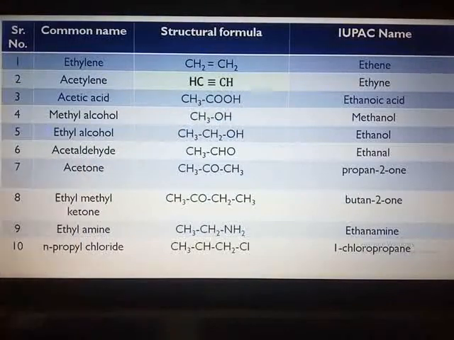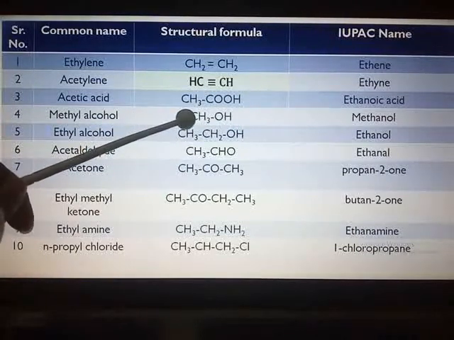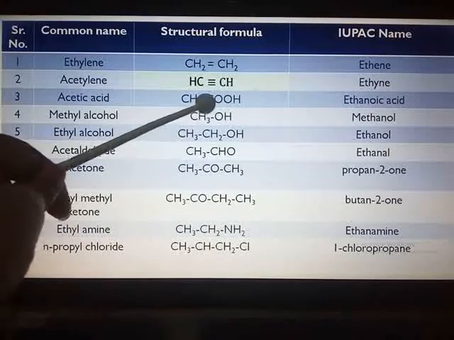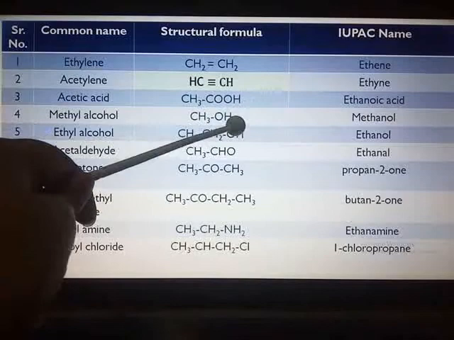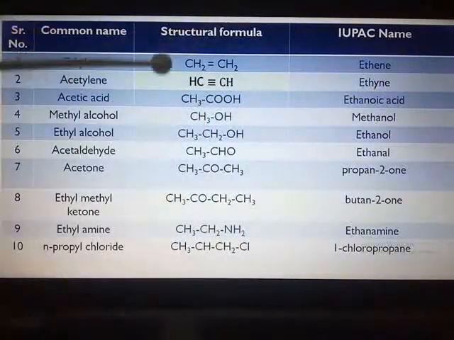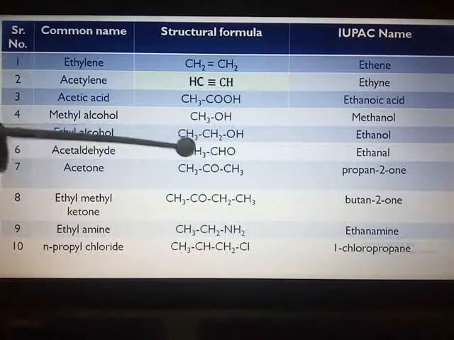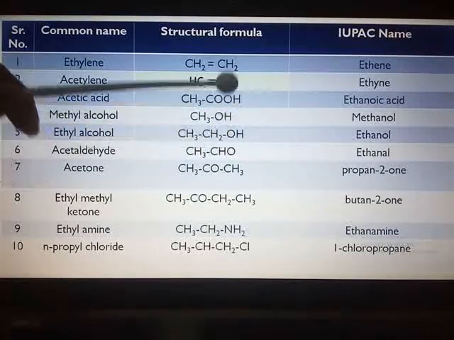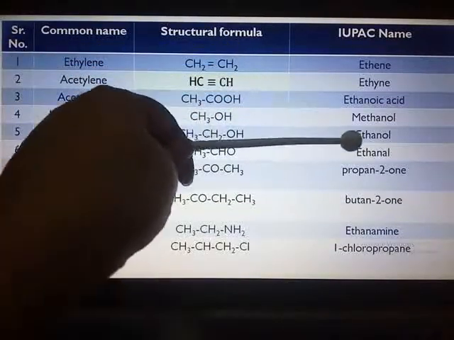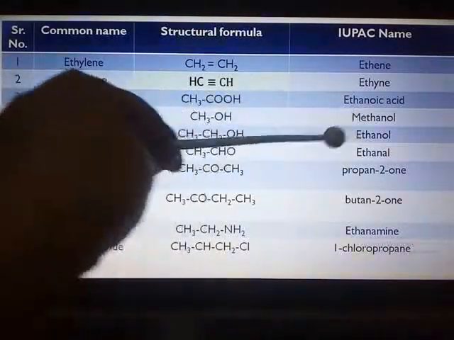CH3OH. Now OH is the functional group which is the alcoholic group. So parent alkane is methane because only one C is there. So methane, E is replaced by the alcoholic group, that is OL is the condensed name. So methanol. Similarly here ethanol. Similarly here CHO. 2 carbon atoms means ethane. CHO is the aldehyde group. The condensed name is AL. So ethanal. See the difference, here it is ethanol, here it is ethanal.